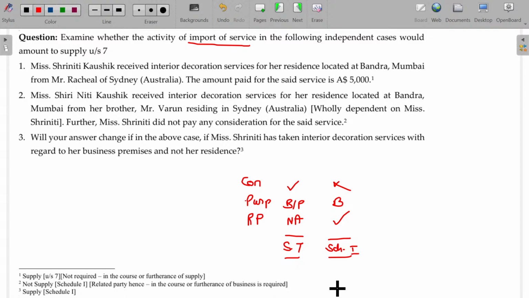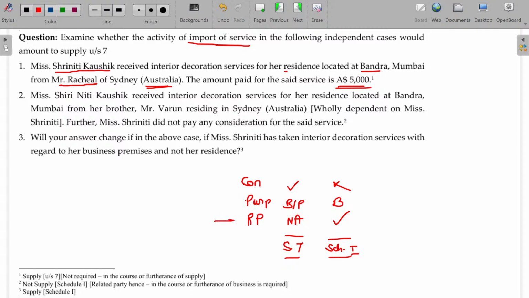Okay, let's see. Miss Sriniti Kaushik received interior decoration service for her residence located at Bandra, Mumbai from Mr. Rachel, Sydney, Australia. Okay, the amount paid for the said service is Australian dollar 5,000. Now, come on, tell me whether it will fall under Section 7 or Schedule number 1.